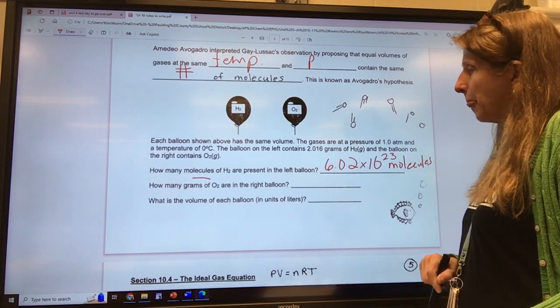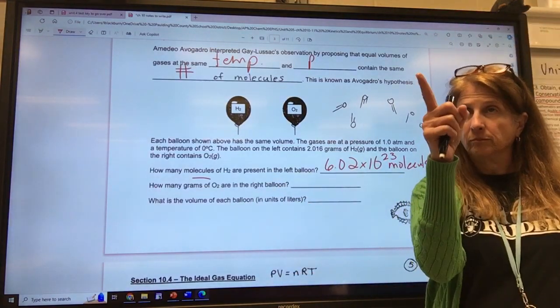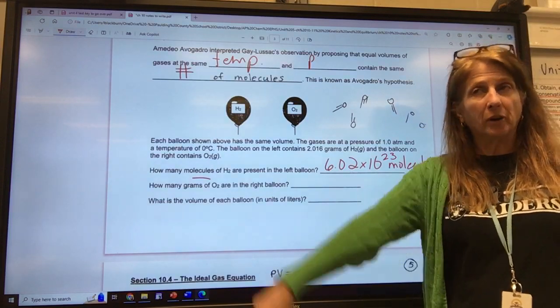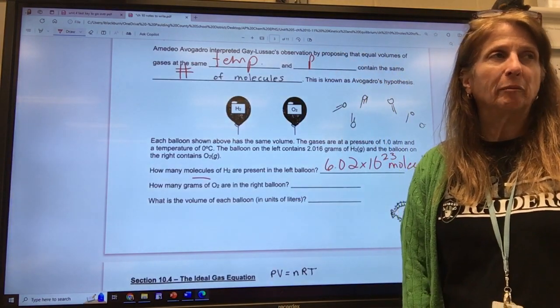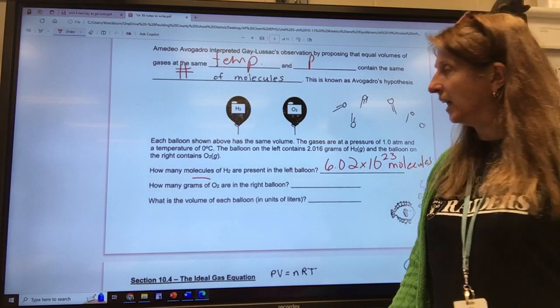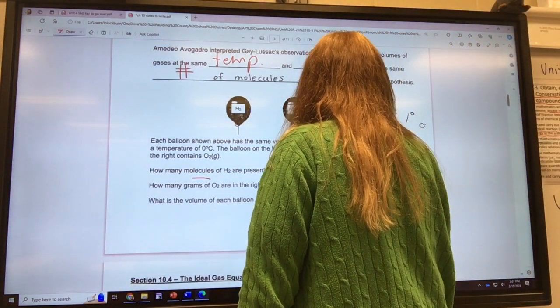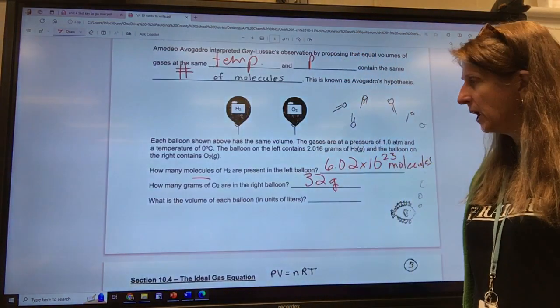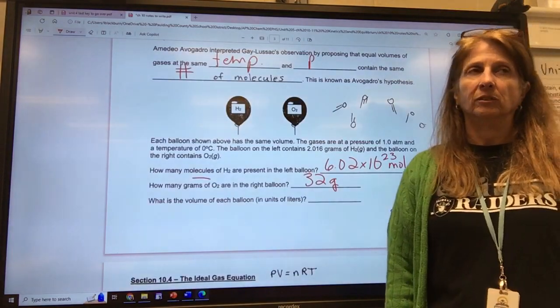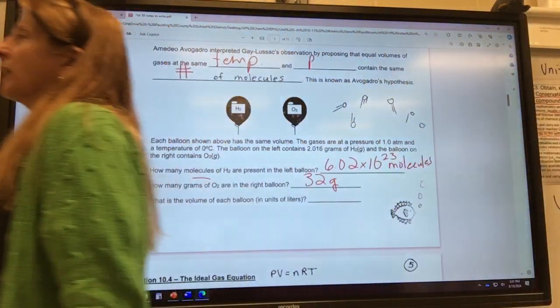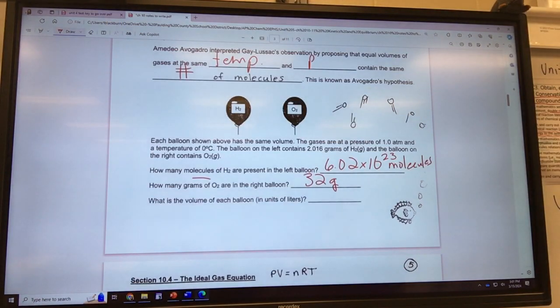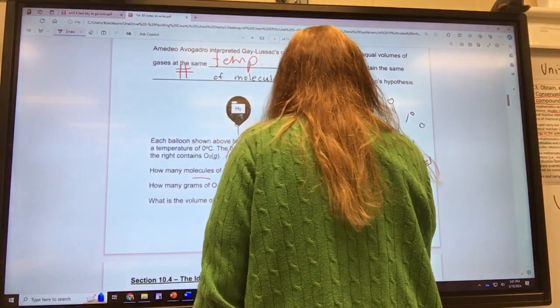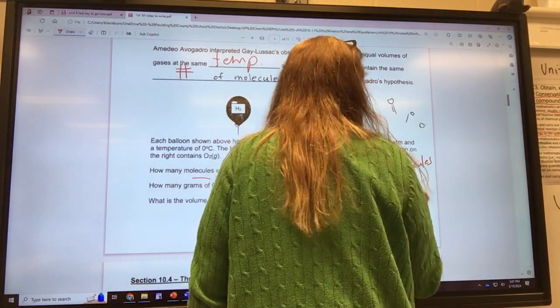So you see. And how many grams of oxygen are in the balloon? We're pointing to the periodic table. How many grams of oxygen? 32. Yes, 32. Do y'all understand how he got that? It's the molar mass. What goes with the graham crackers? M&Ms. And what is the volume of each balloon? Do you remember this from honors? It's on our box here. Let's turn the box so y'all can remember. What's the volume? 22.4. It's all coming back to you. 22.4 liters.